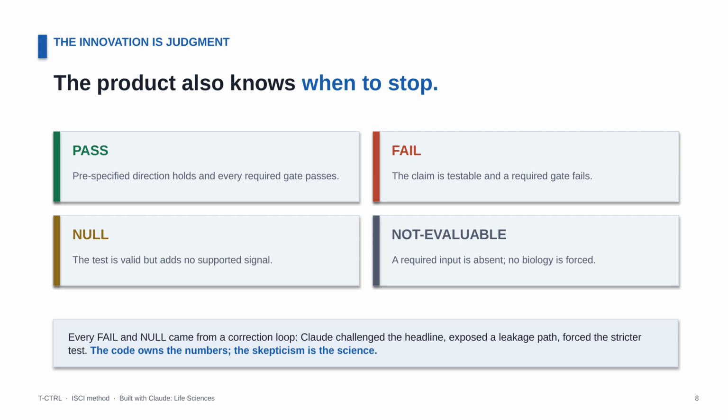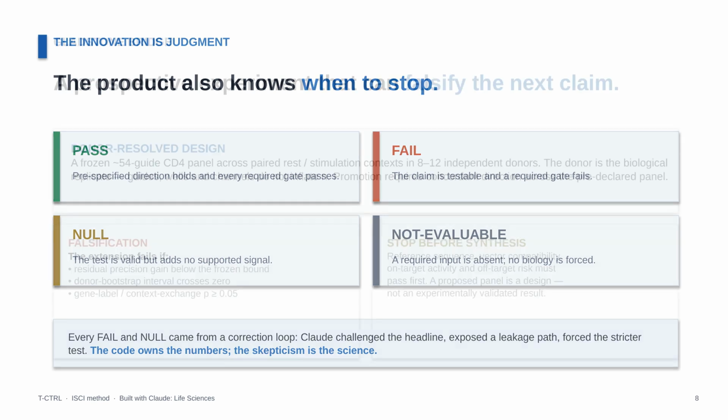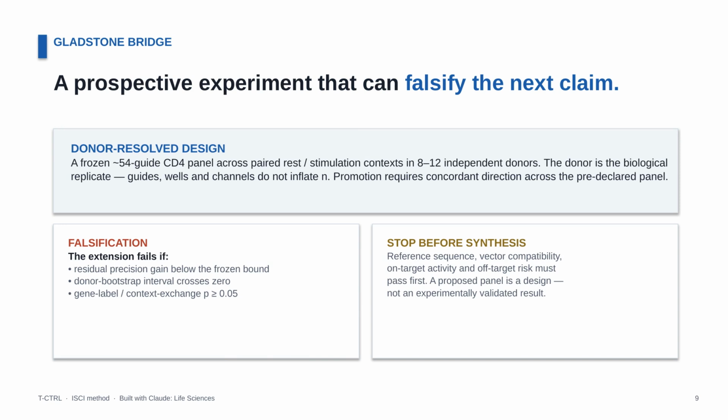Every failure, every null came from a correction loop where Claude challenged our own headline, found a leak in the controls, and forced the stricter test. The code owns the numbers. The skepticism is the science. And it points to a concrete next experiment, a pre-declared donor-resolved panel that can falsify the next claim.